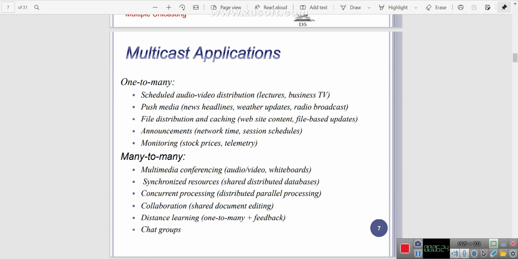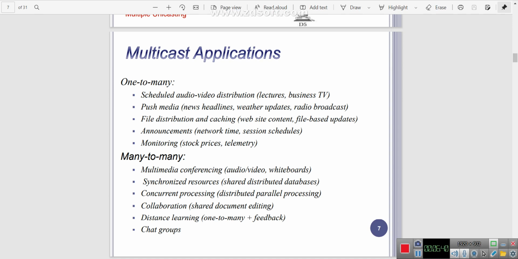And then collaboration, sharing documents, and editing. So we, as the user, are sharing the document with multiple users, and we give them permission to edit our document, and then they can use that kind of process. We call it collaboration.